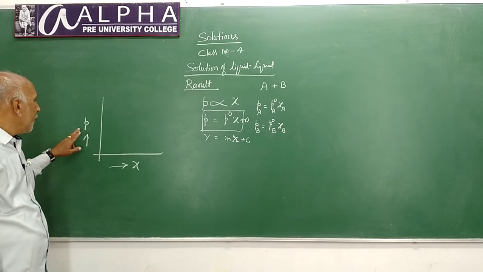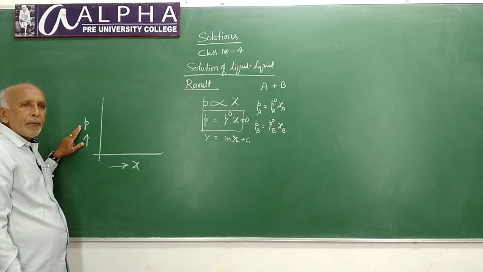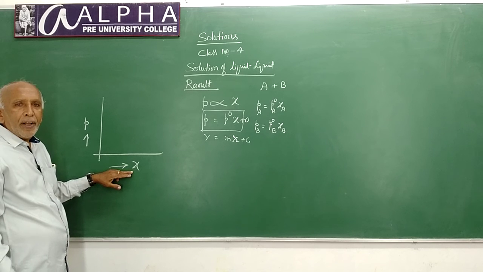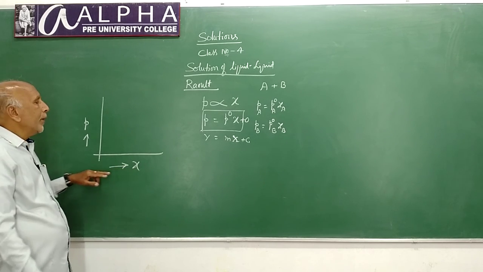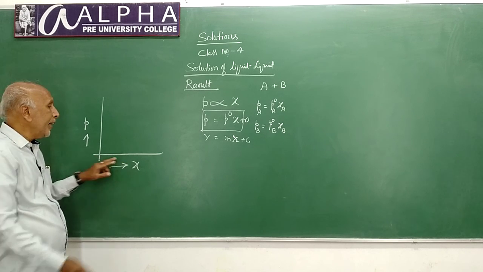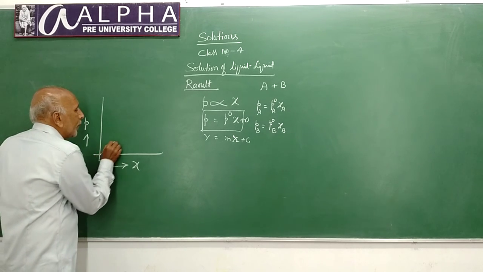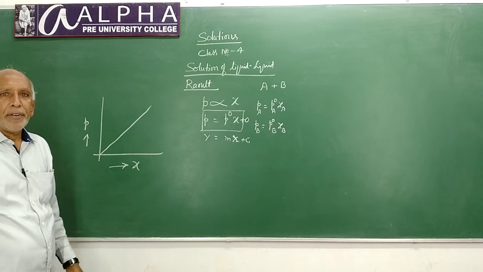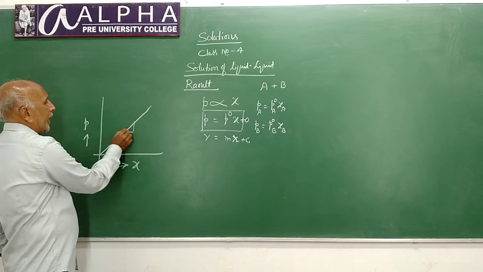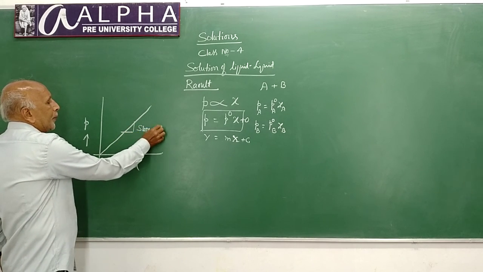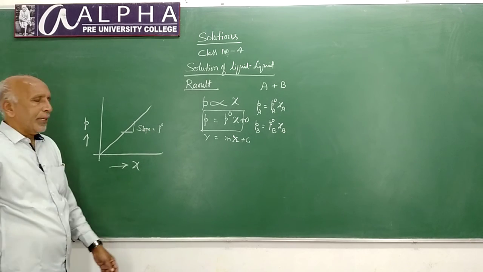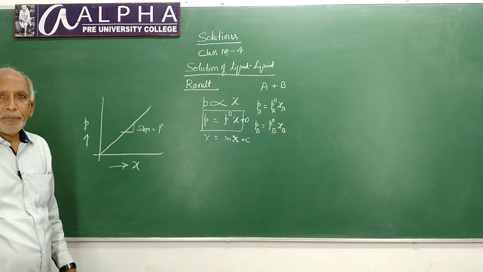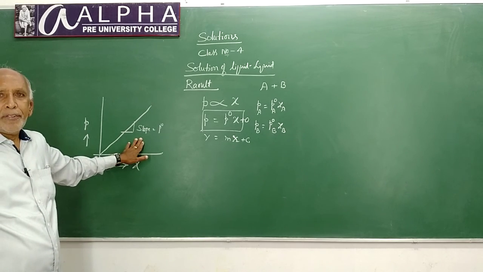So, the plot of the partial pressure of a constituent against its mole fraction in the solution at a given temperature is a straight line passing through the origin. Of course, the slope of the straight line must be equal to P naught of the liquid, that is the vapor pressure of that liquid in its pure state. It is one important aspect.